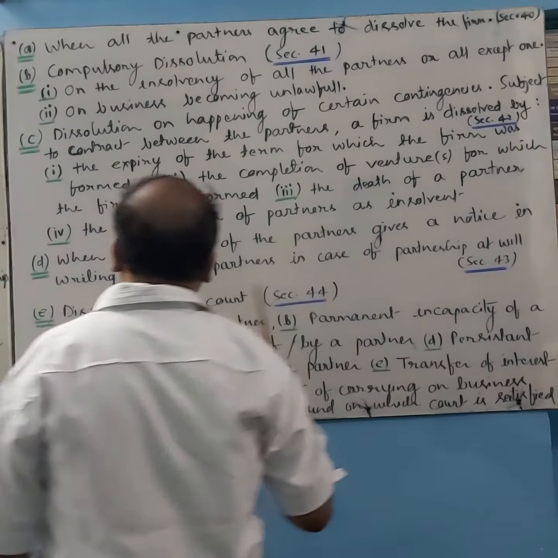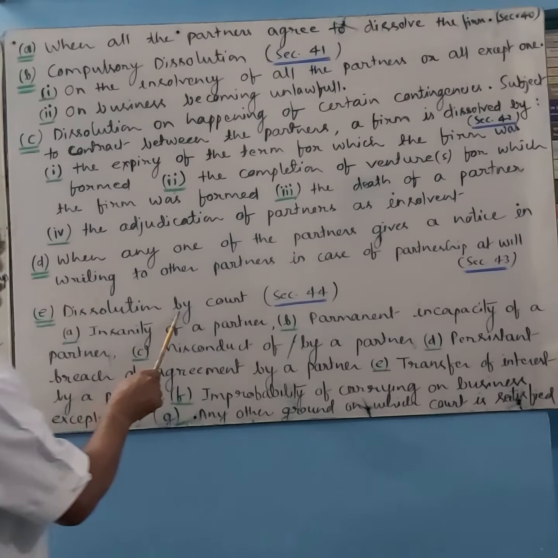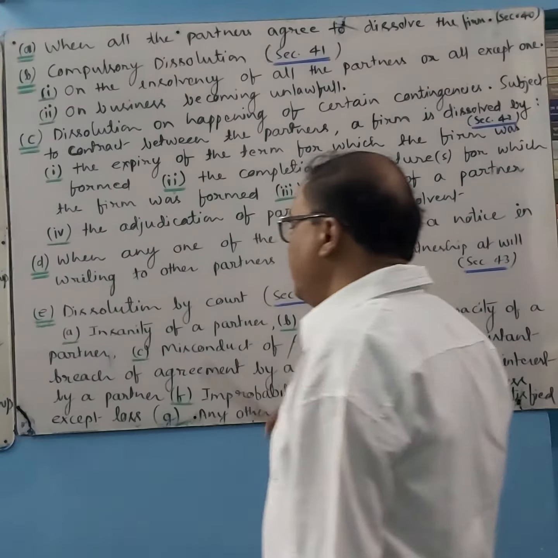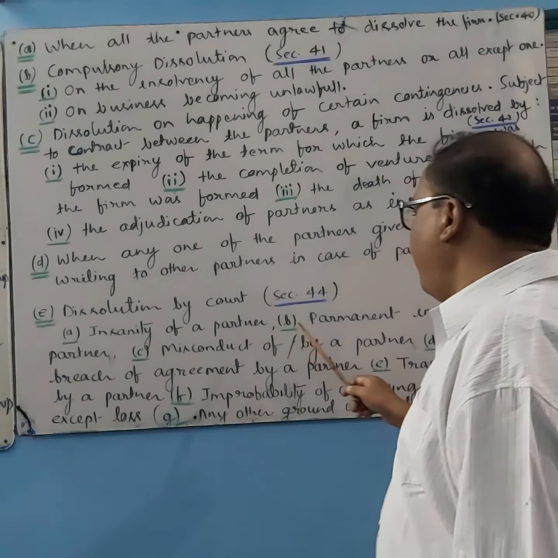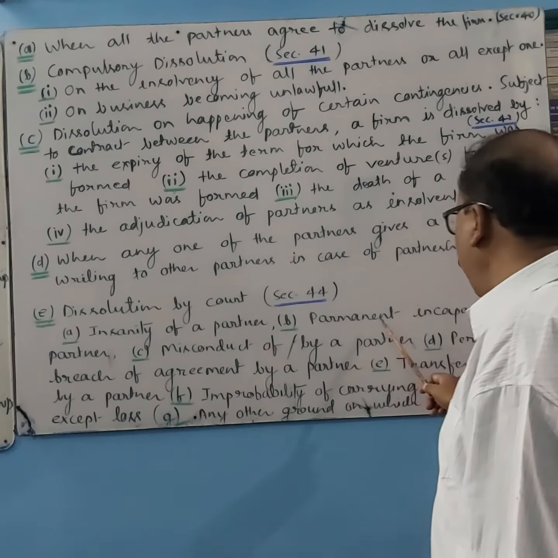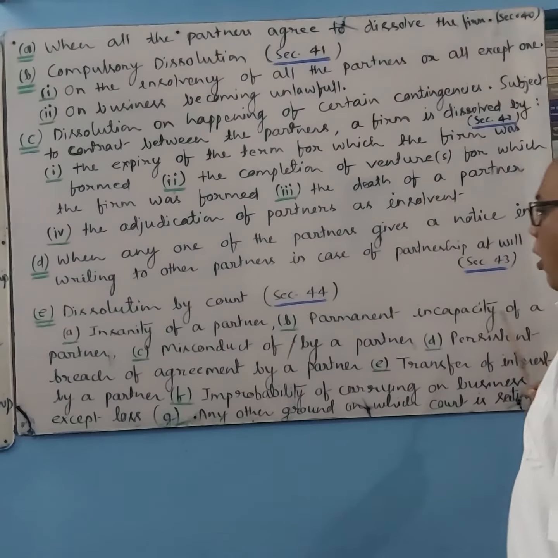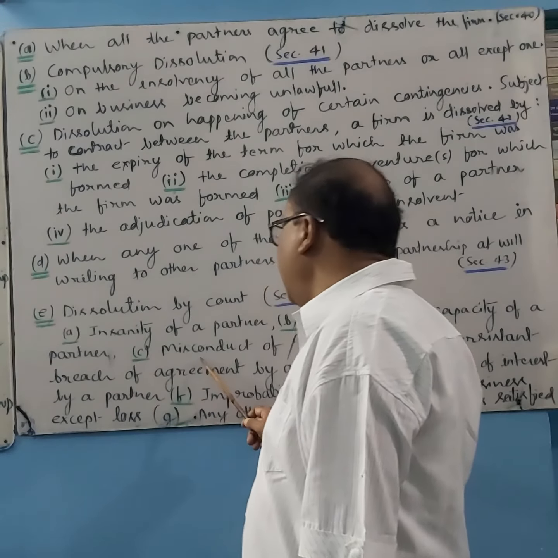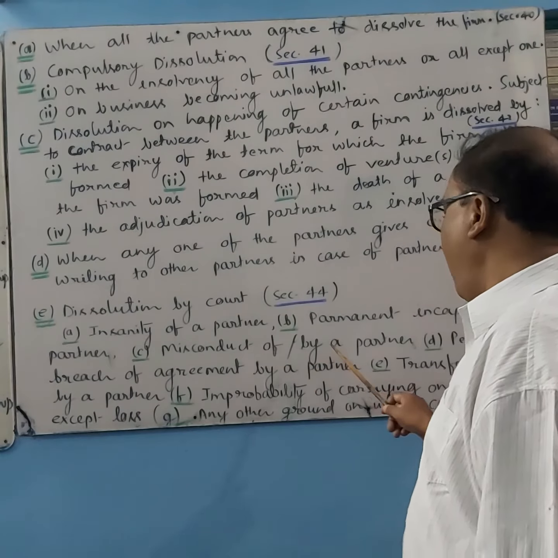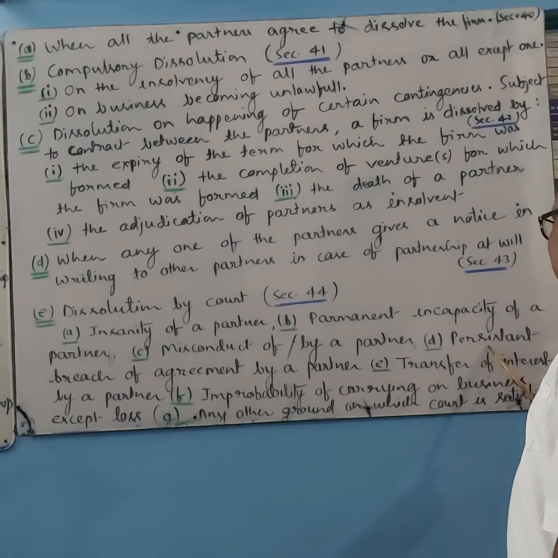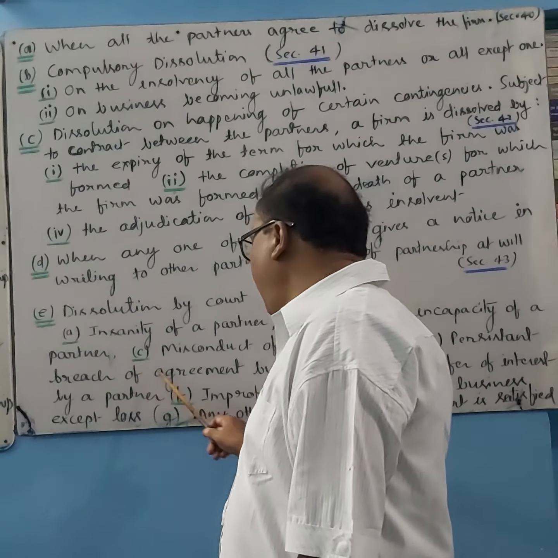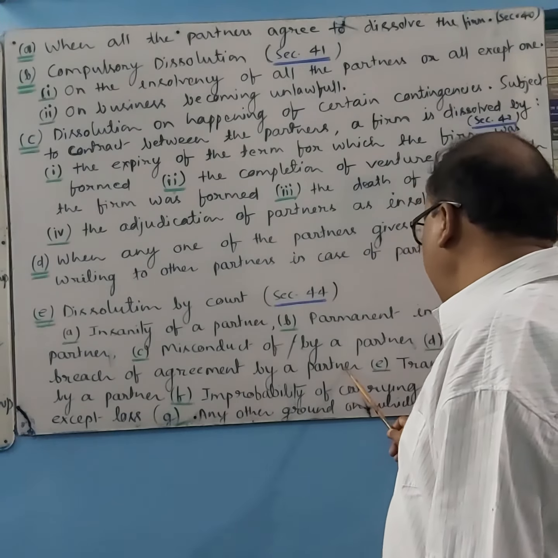Next, section 44. Dissolution by court. First, insanity of partner. Second, permanent incapacity of partner. Third, misconduct of or by a partner. Next is persistent breach of agreement by a partner.